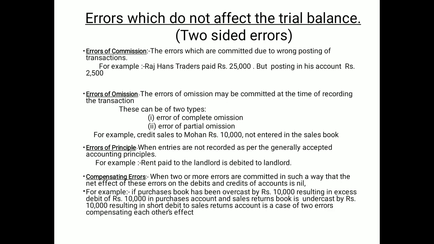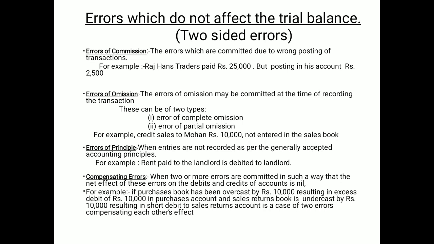The first is the error of commission, which is committed due to wrong posting of the transaction. Wrong posting is explained with one example: Rajhans Traders paid 25,000 but posted in his account 2,500 in place of 25,000. It means this is an exchange of value. So this error is called wrong posting, misposting error.